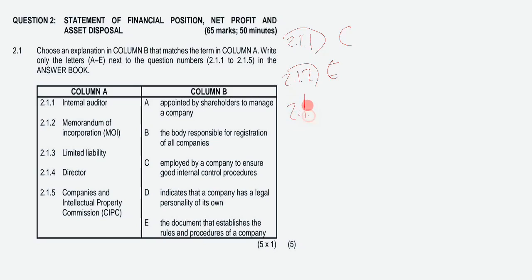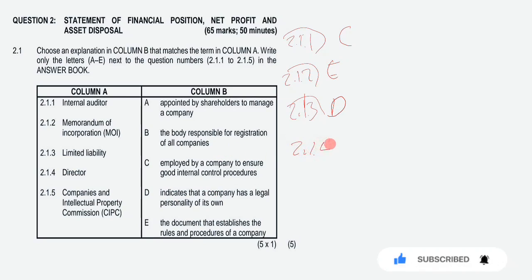And then 2.1.3, limited liability, our answer is going to be D, which indicates that a company has a legal personality of its own, right? So limited liability. Remember, guys, the financial affairs must be separately disclosed between the company as well as the shareholder. That is why it states that a company has a legal personality of its own.